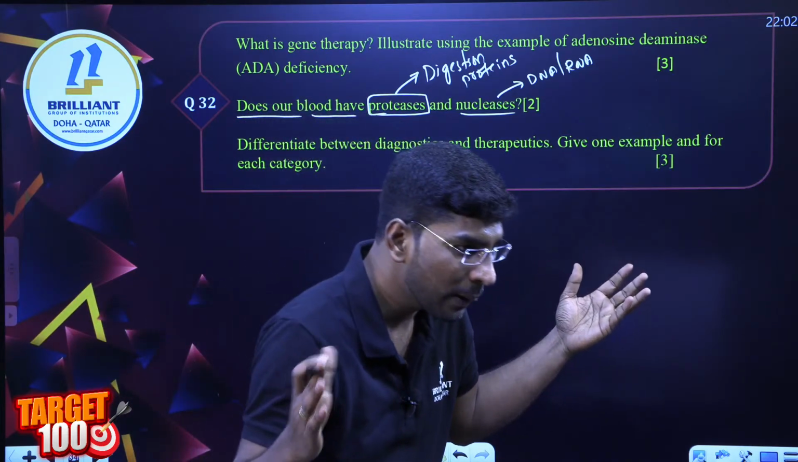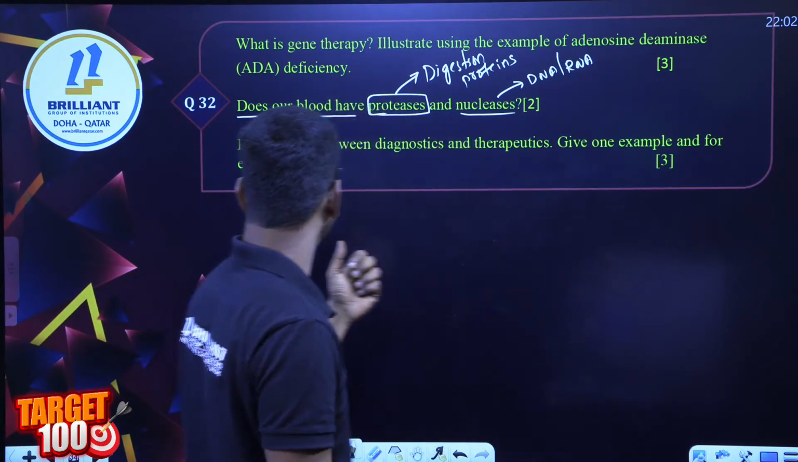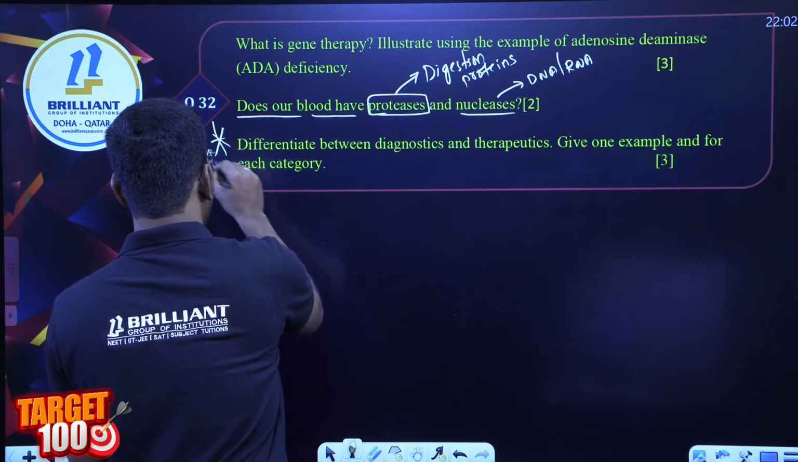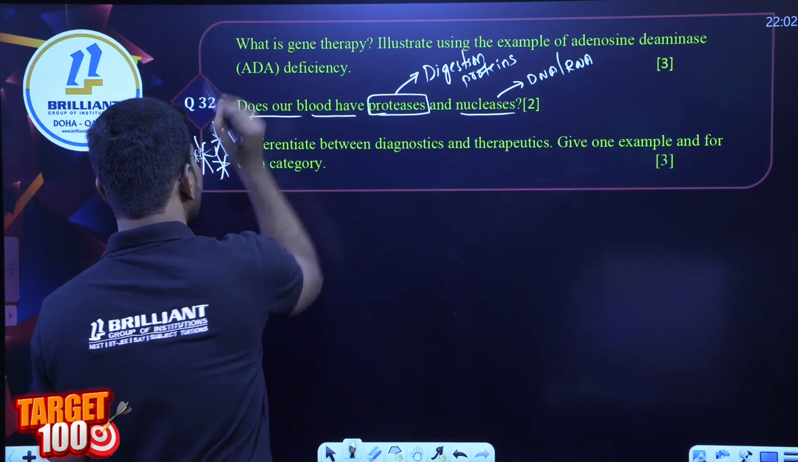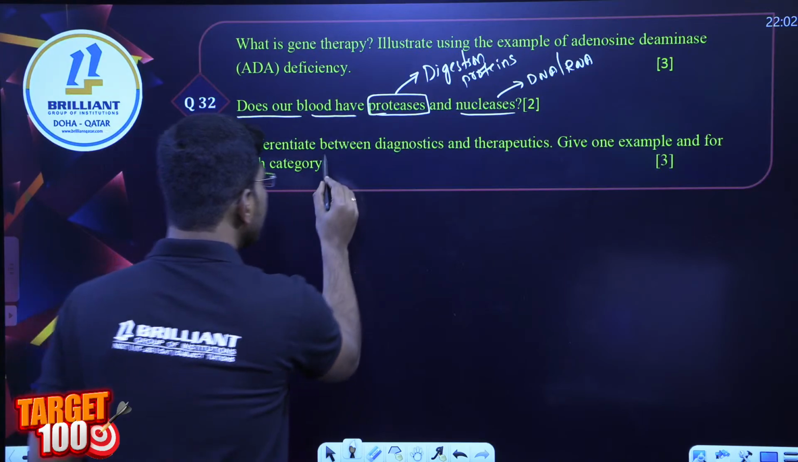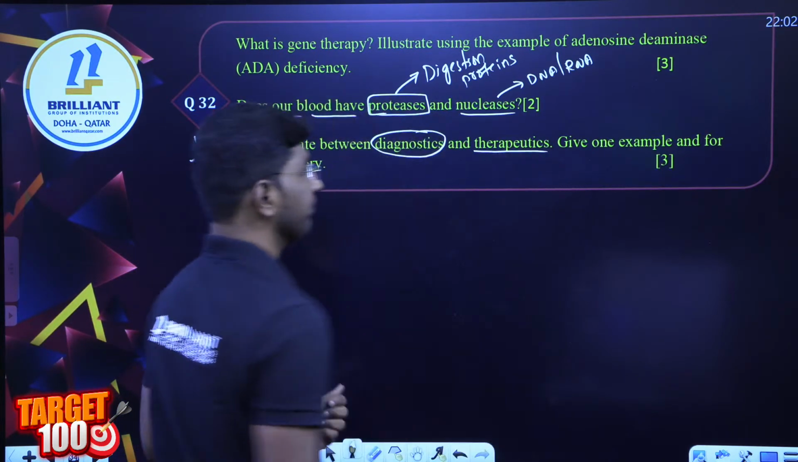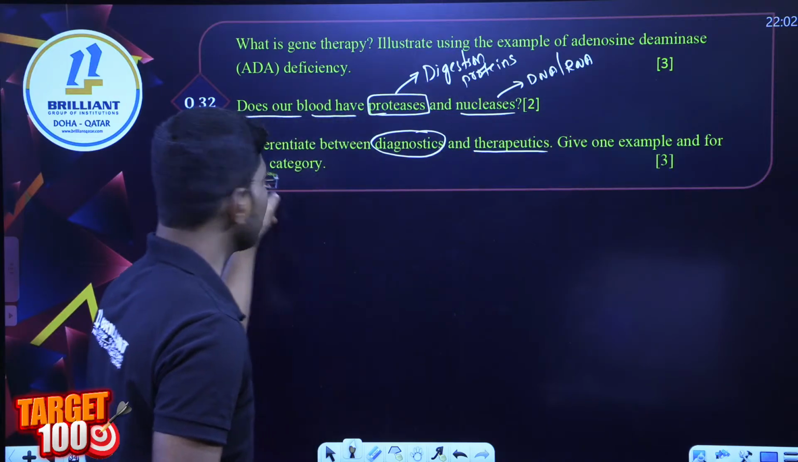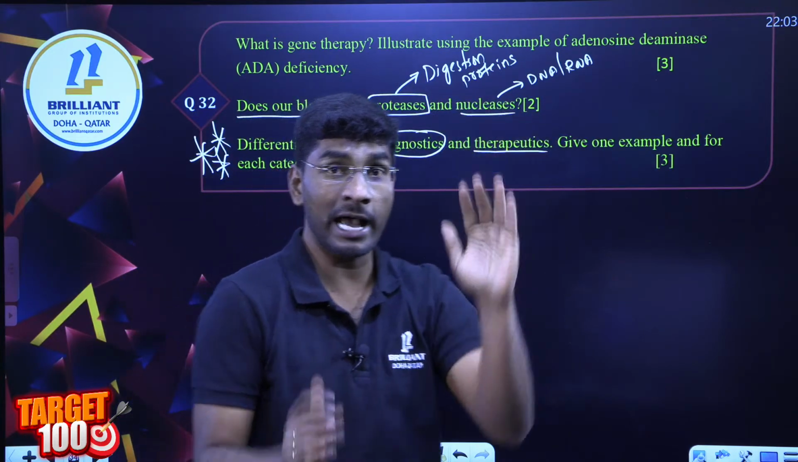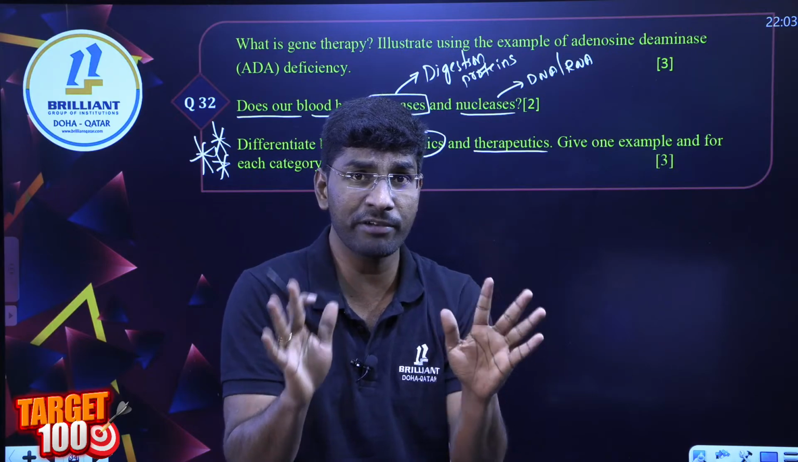Are you with me? Are you there? Done. Next question. This question, carefully look here. What is the question given? Differentiate between diagnostics and therapeutics. Give one example for each category they are asking. Carefully listen here. Everyone carefully listen here.